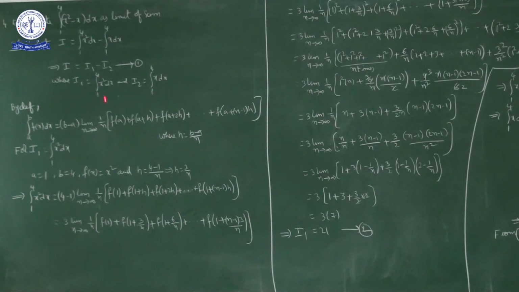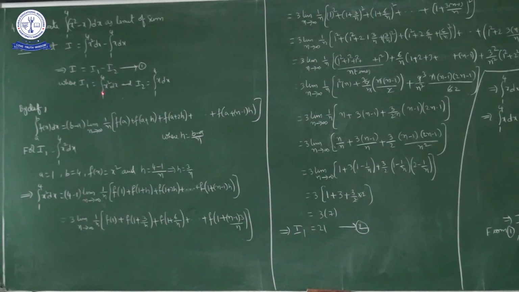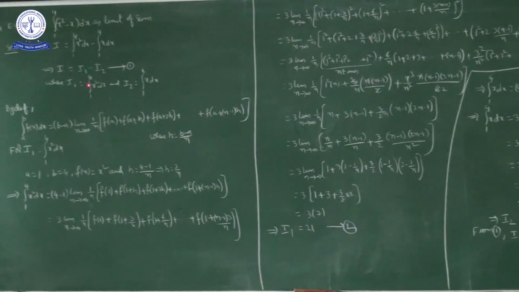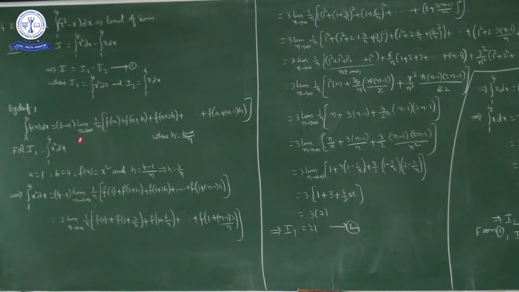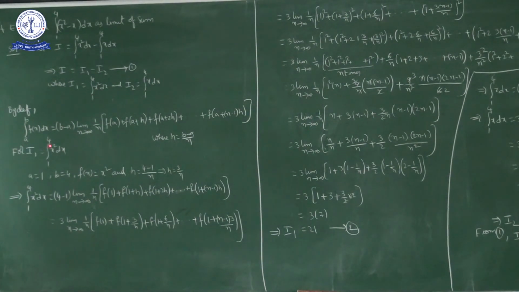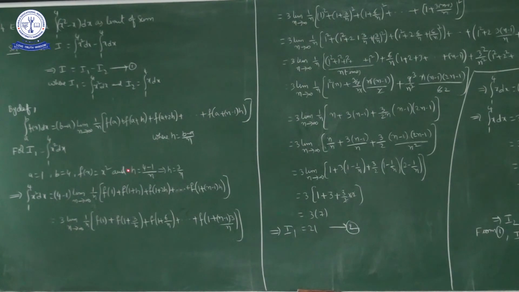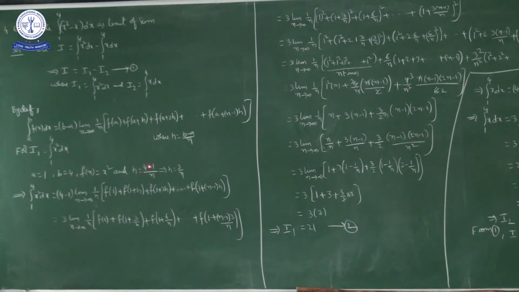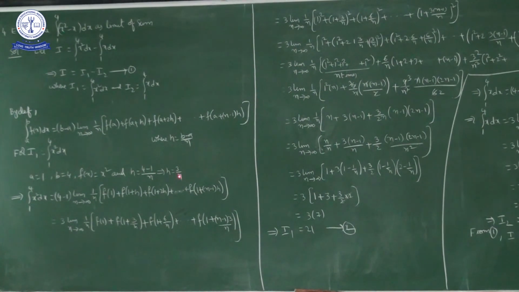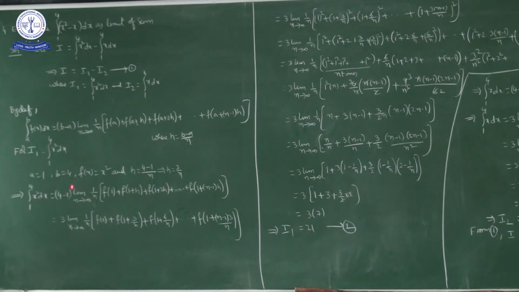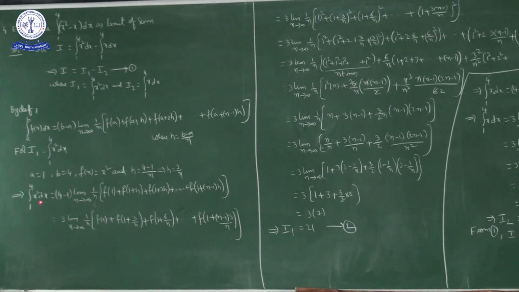So for I1, integral 1 to 4 x square dx, what is the lower limit? 1. So a is equal to 1. What is the upper limit? 4. b is equal to 4. What is the function? f of x equal to x square. Okay, what is h? b minus a upon n, 4 minus 1 upon n, nothing but 3 by n. So using this formula for this problem, what we have?